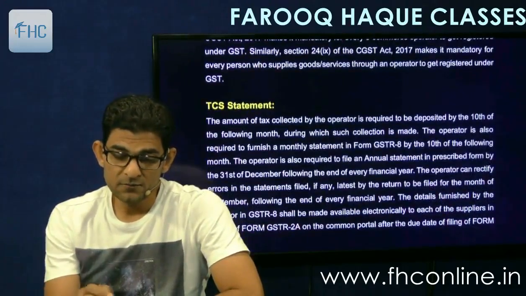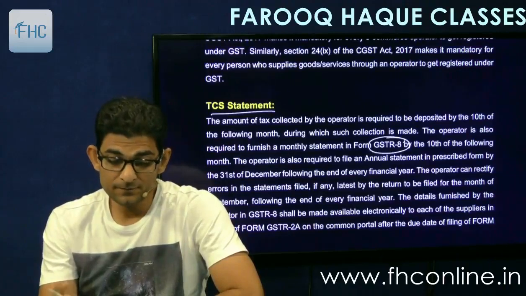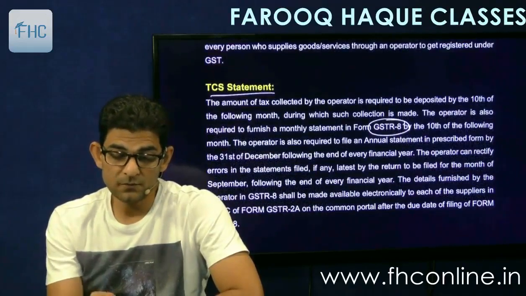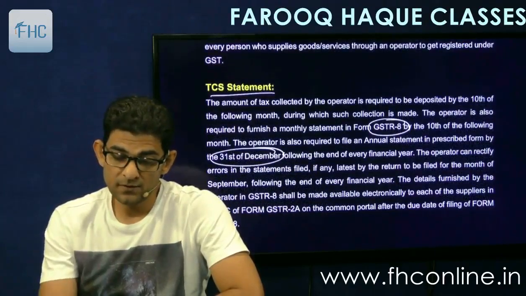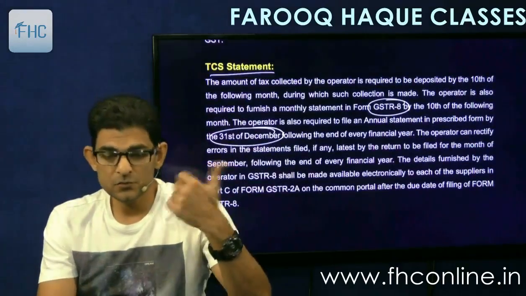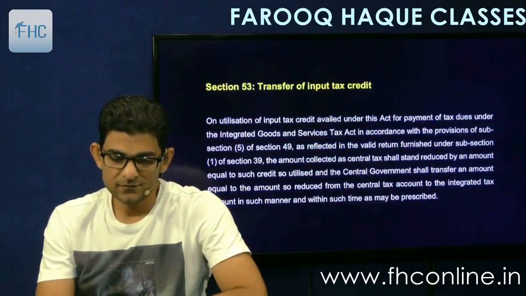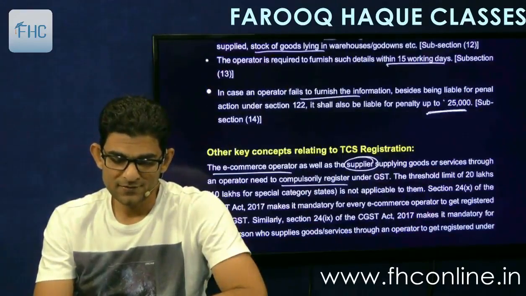And the TCS statement we just saw, which is submitted within 10 days, is submitted in GSTR 8, and the annual statement by 31st December, and rectification can also be done, that also we saw. All simple points, right?